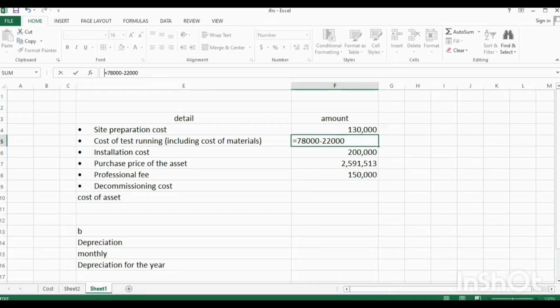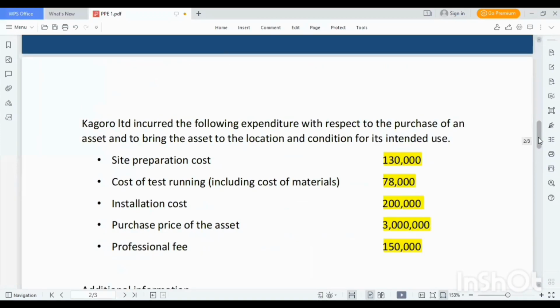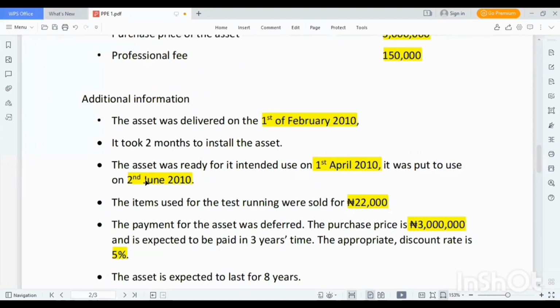Let's go back to the question. The cost initially was 78 million. Test running cost here is 78 million, but out of the 78 million, we're told that items that were used for test running the assets, some of the items will be sold for 22 million.